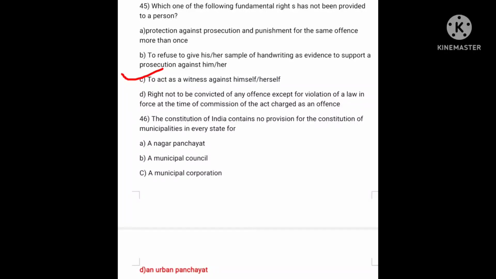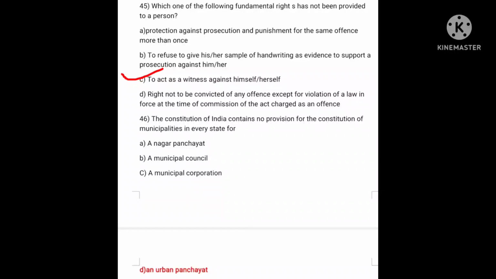Which one of the following fundamental rights has not been provided to a person? A. Protection against prosecution and punishment for the same offence more than once. B. To refuse to give his/her sample of handwriting as evidence to support a prosecution against him or her. C. To act as a witness against himself/herself. D. Right not to be convicted of an offence except for violation of a law enforced at the time of commission of the act charged as an offence. So the correct answer here is C. To act as a witness against himself/herself.